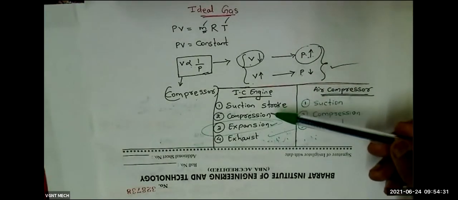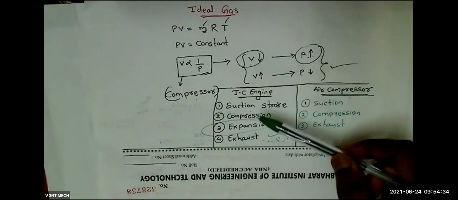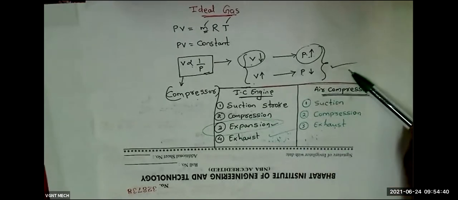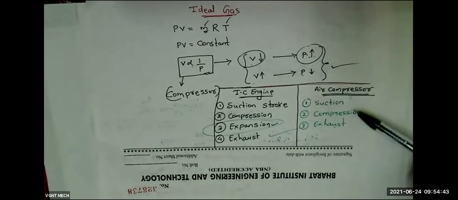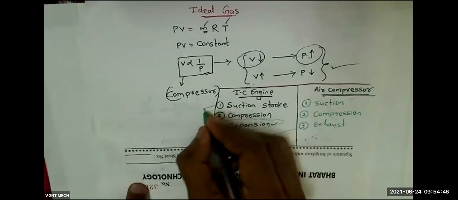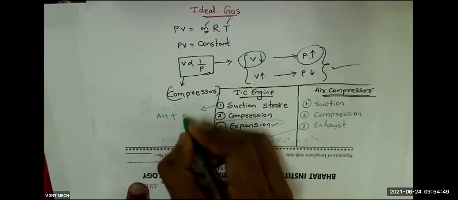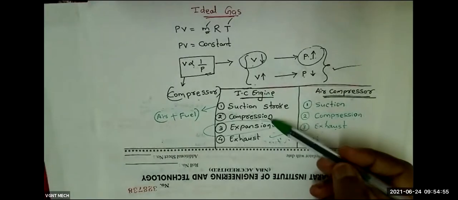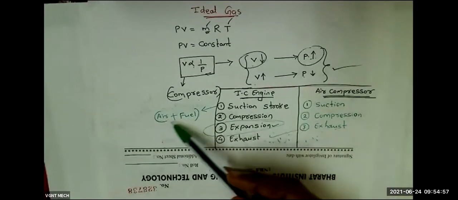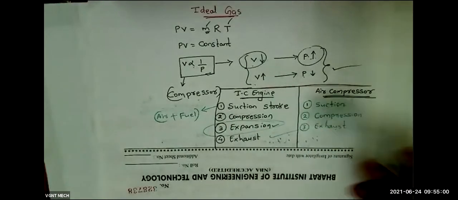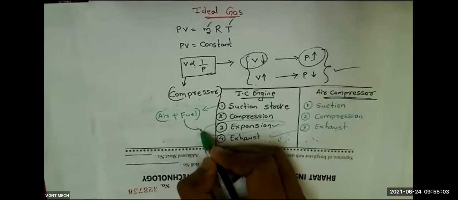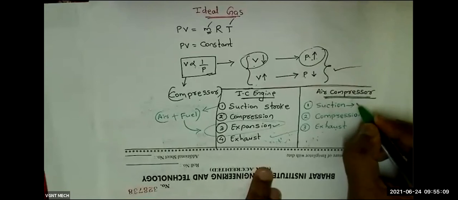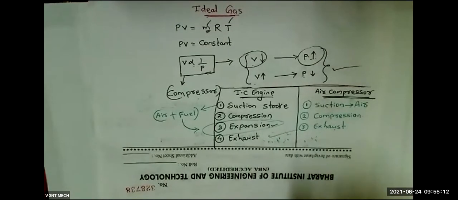What I am trying to tell you is the difference between IC engine and compressor. In IC engine we have the expansion stroke, but in compressor we do not have the expansion stroke. Why? Because in IC engine, during the suction process, we are supplying a mixture of air and fuel. That's why, after the compression stroke, when we burn this air-fuel mixture, it will ignite, it will blast, and hence we are getting the expansion process.